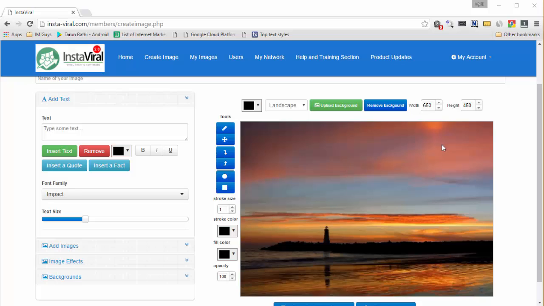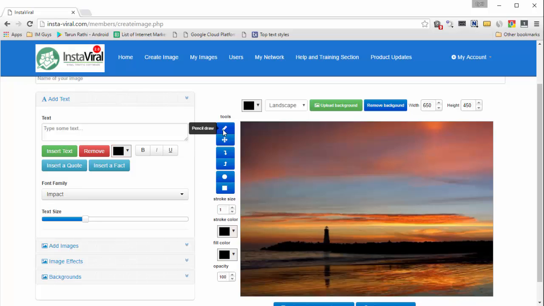So now it's showing, and you can work on the background if you want. You can change the size of the image if you want. You can change the proportions. You can make it a square or a small square. I'm working on landscape because that is the best proportion if you want to share stuff. And you've got a little toolbar over here which lets you really manipulate stuff and create stuff.